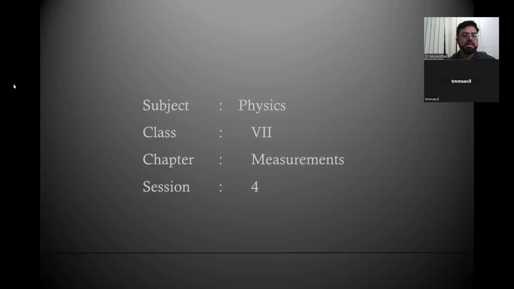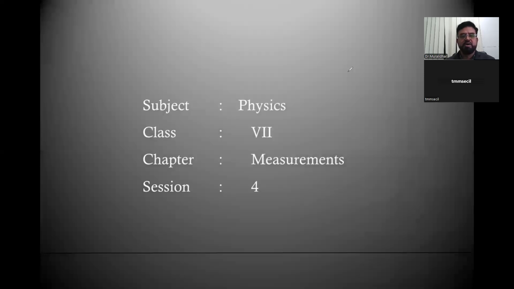As you can see on the screen, and you are well aware, my subject is physics. We are in class 7th. Our ongoing chapter, chapter number 1, Measurements. And today we are entering into session number 4.